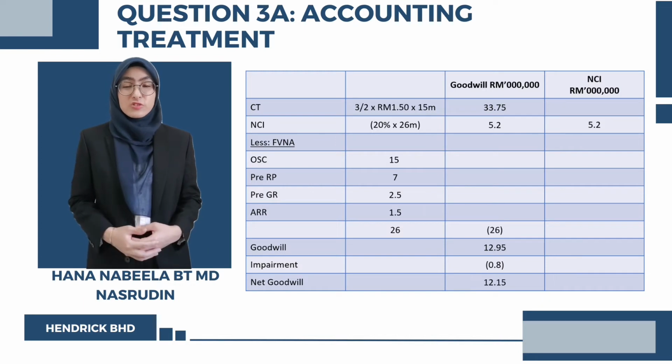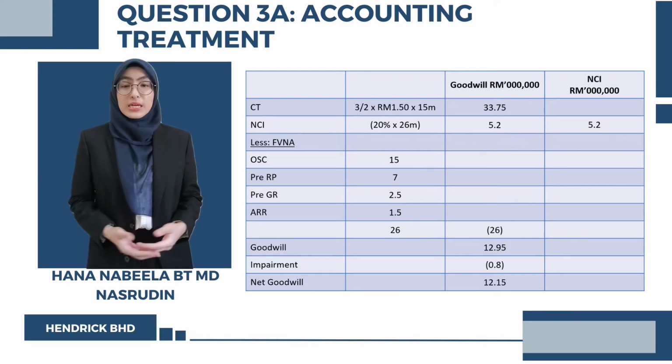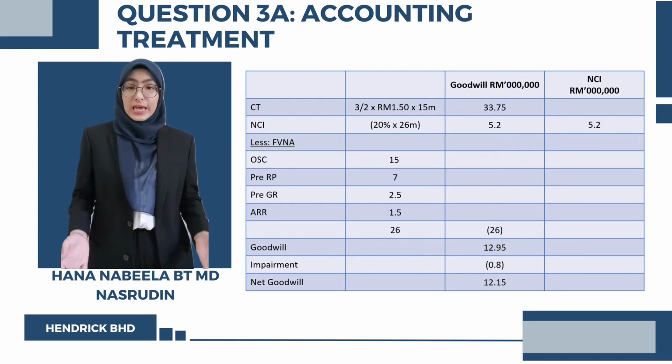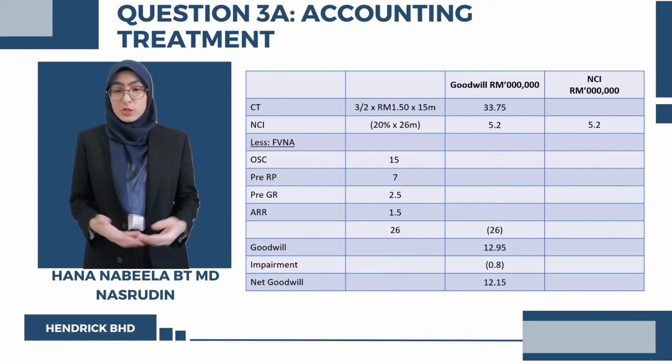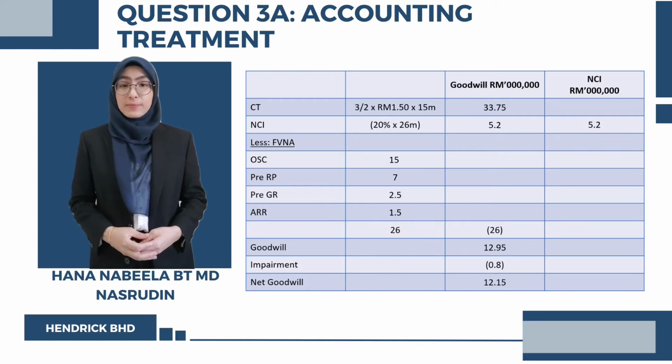The consideration transferred is RM33.75 million, where 3 over 2 multiplied by RM1.50 multiplied by 15 million shares in Kendall. The NCI is calculated using the partial goodwill method, so we get RM5.2 million as the amount of NCI.